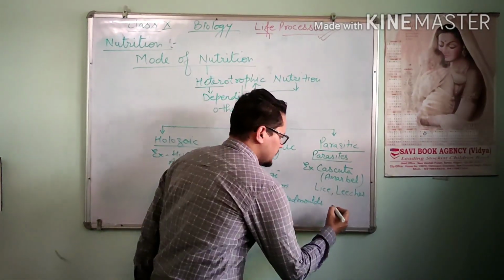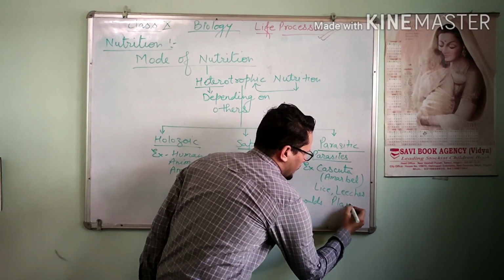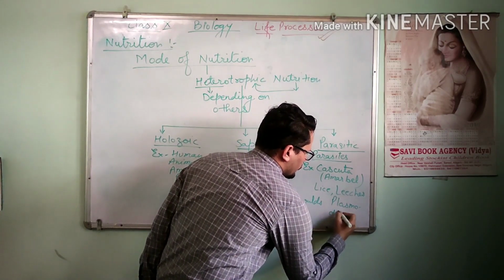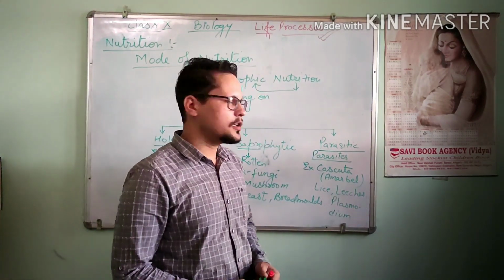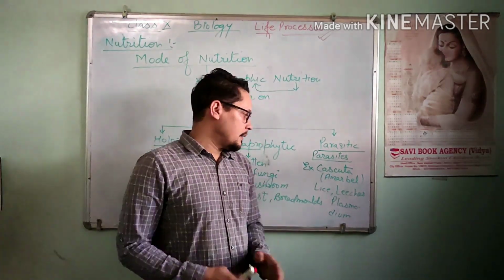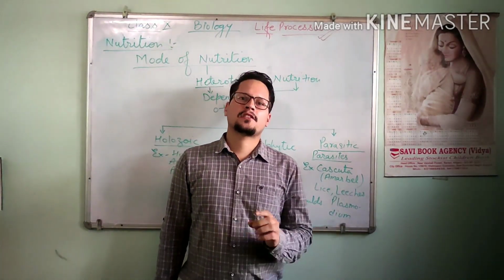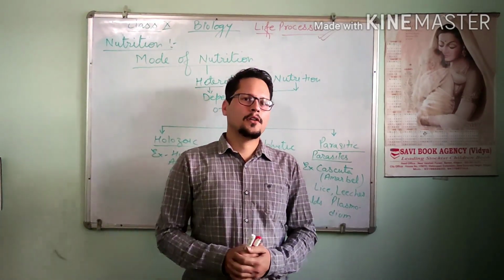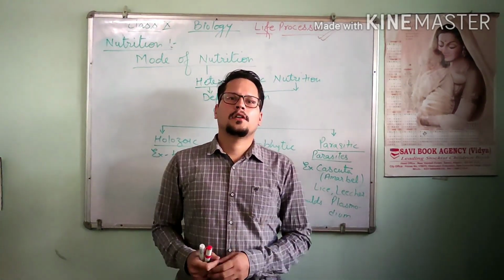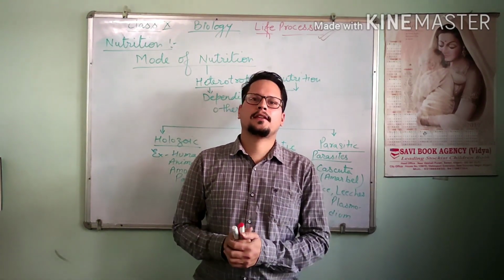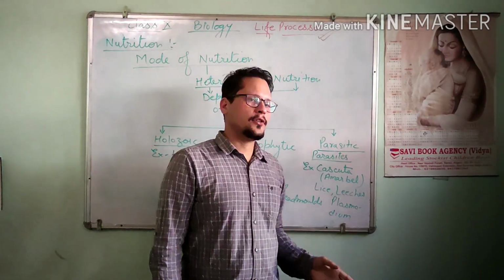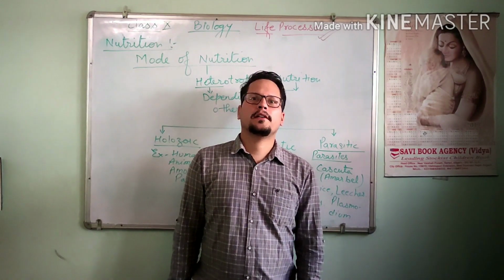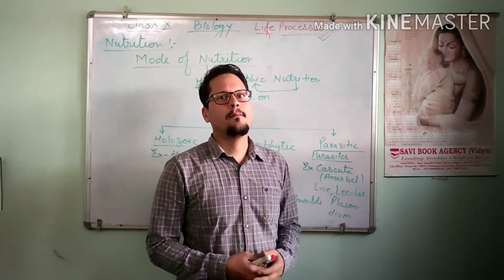One more example is Plasmodium. Have you heard about Plasmodium? Plasmodium is also a parasite which is found in the mouth parts of the female Anopheles mosquito. Whenever a mosquito pinches your skin, the parasite Plasmodium gets into your blood and the person will suffer from malaria.